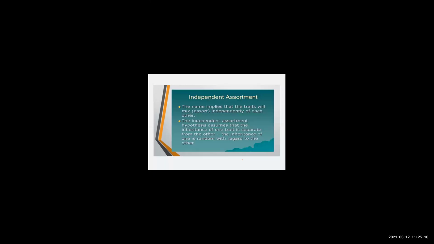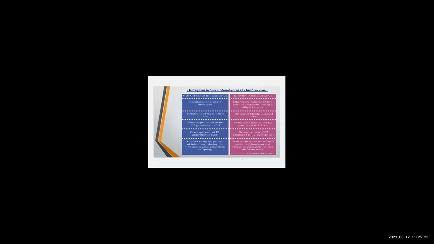We saw phenotypic ratio. We saw genotypic ratio. We saw independent assortment, which was being deduced with the help of dihybrid cross. We saw data that was being collected from the dihybrid cross. We saw how to distinguish between monohybrid cross and a dihybrid cross. We saw a few interesting facts about Mendel and inheritance.